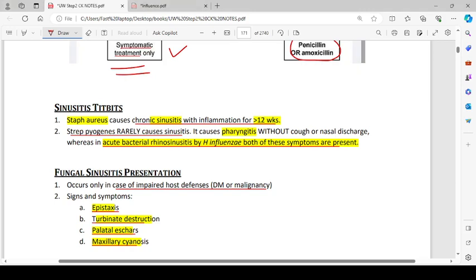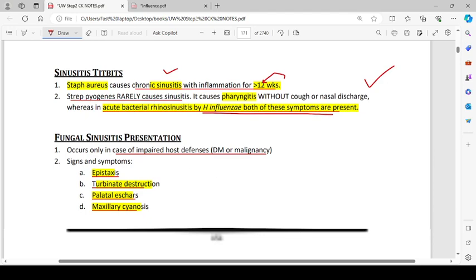Then comes this disease, that is sinusitis, titbits. Okay, Staph aureus causes chronic sinusitis with inflammation for more than 12 weeks. Strep pyogenes rarely causes sinusitis. It causes pharyngitis without cough or nasal discharge, whereas in acute bacterial rhinosinusitis by Haemophilus influenzae, both of these symptoms are present.